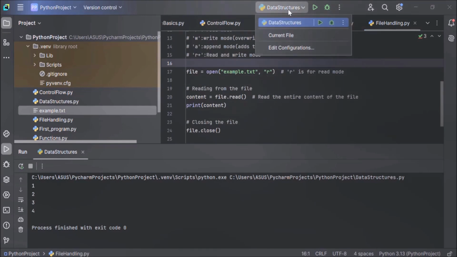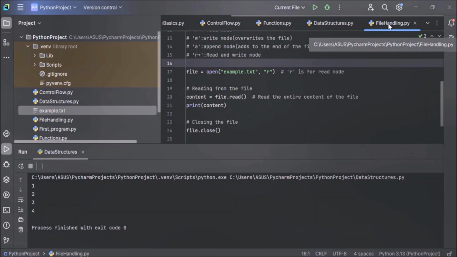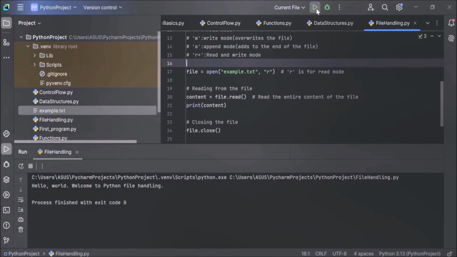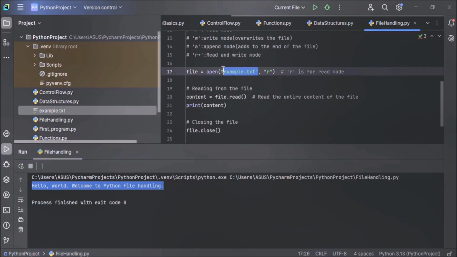From here you have to select the current file, that is our file handling.py. Now let's execute the code and see the output. You can see the output here, hello world, welcome to Python file handling. In case this file doesn't exist in your directory, this will raise an error.